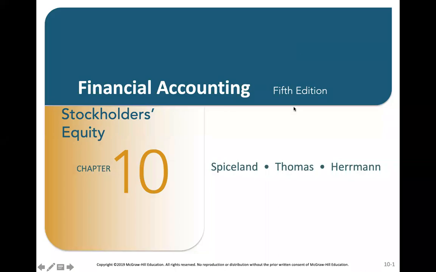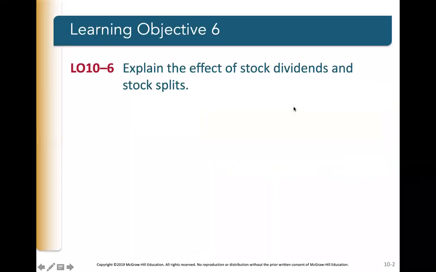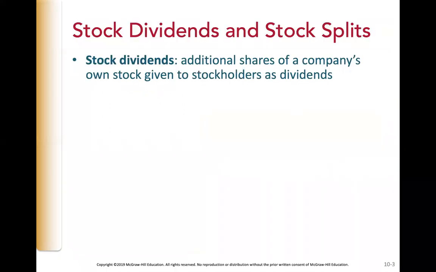Chapter 10, Stockholders' Equity. In 10.6, we explained the effect of stock dividends and stock splits. Sometimes corporations distribute additional shares of their own stock to shareholders rather than cash. These are known as stock dividends or stock splits, depending on the size of the stock distribution.